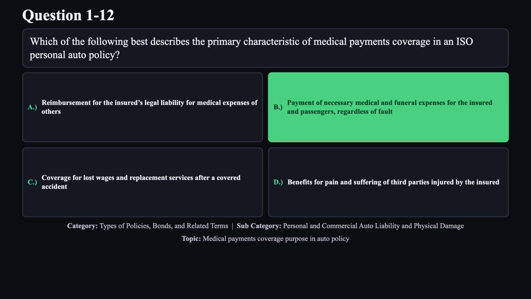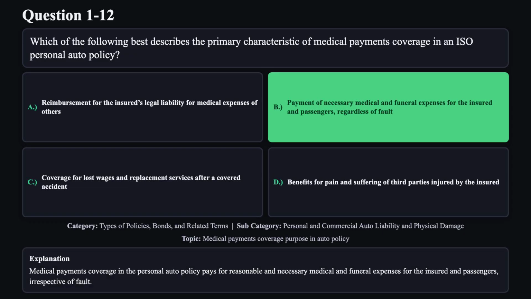The correct answer is B. Medical payments coverage in the personal auto policy pays for reasonable and necessary medical and funeral expenses for the insured and passengers, irrespective of fault.